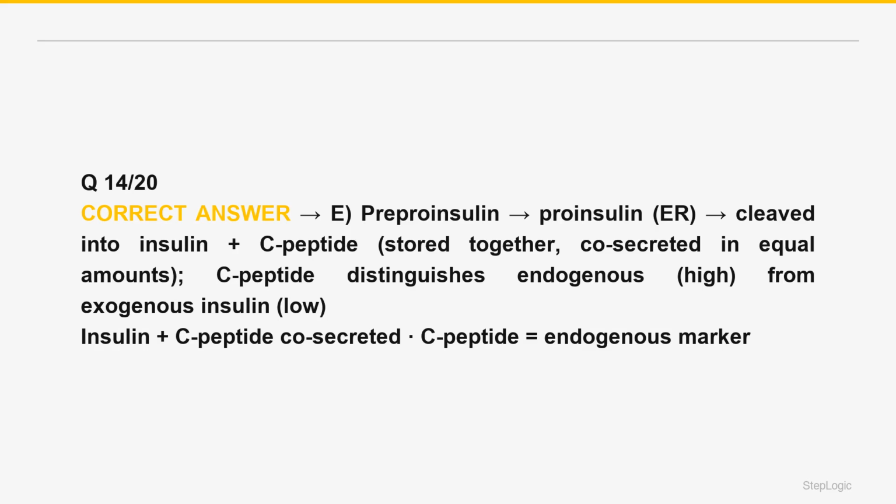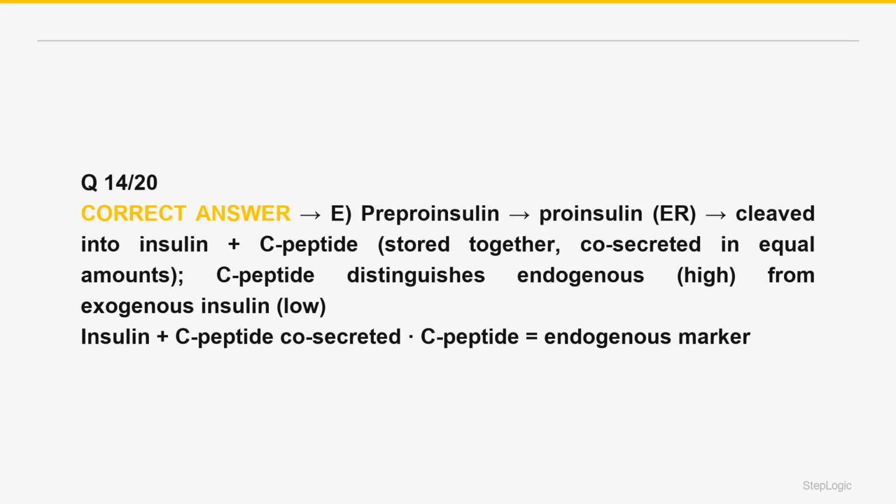The high-yield clinical application is C-peptide as a marker of endogenous insulin production. Because the beta cell co-secretes insulin and C-peptide together, a high C-peptide indicates the body is making its own insulin, e.g. an insulinoma or sulfonylurea use, which stimulates beta cells. In contrast, injected exogenous insulin contains no C-peptide.